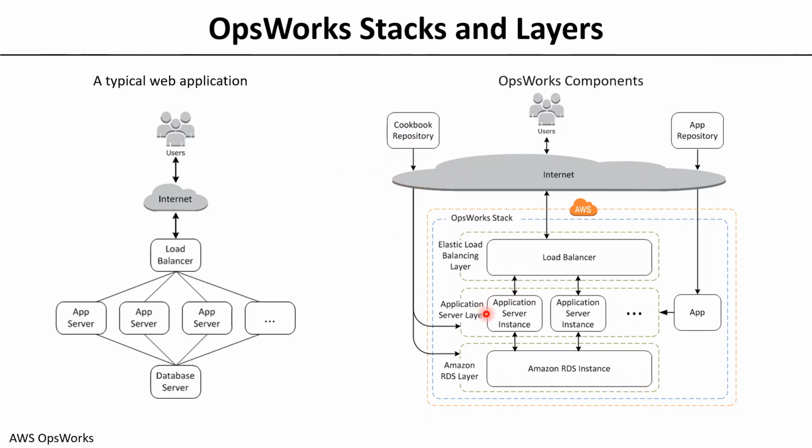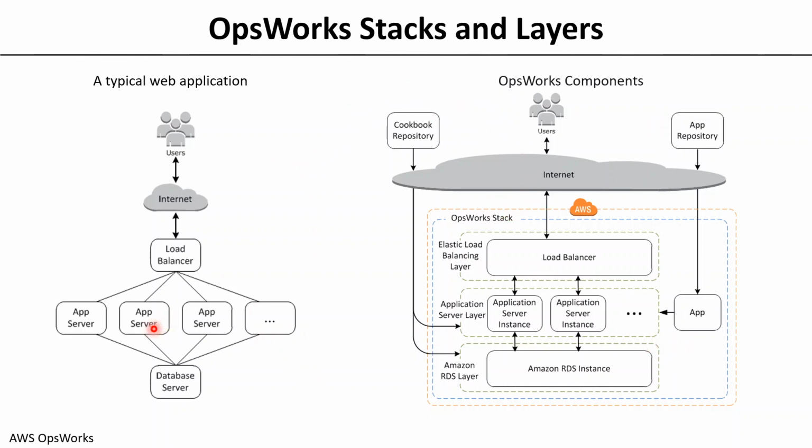The same way, for the application servers, if you want to host an EC2 of a specific type, with a specific AMI, in a specific region, all those things are written as part of cookbooks, as part of the recipes within the cookbook, right? And the same holds with the load balancer as well. Yeah, so I hope this gives a clarity of stacks and the layers and the different components.